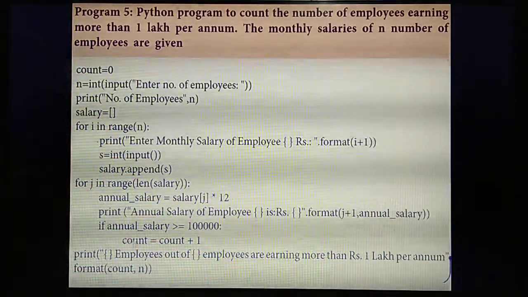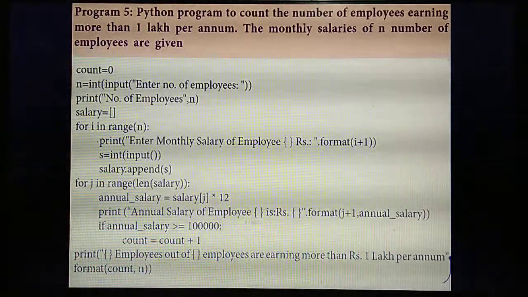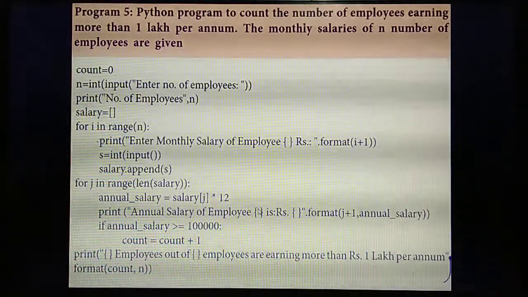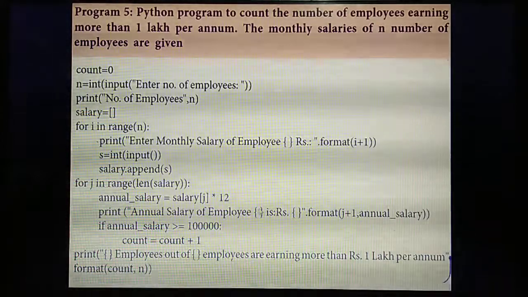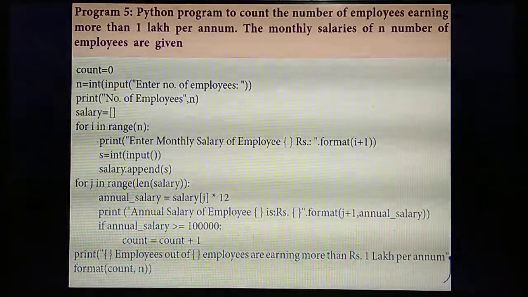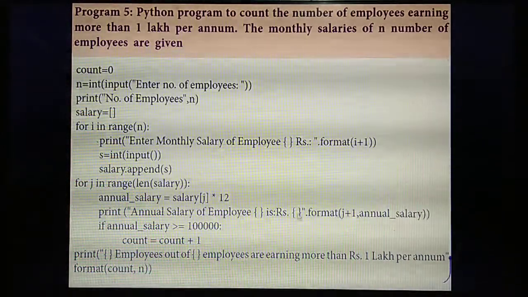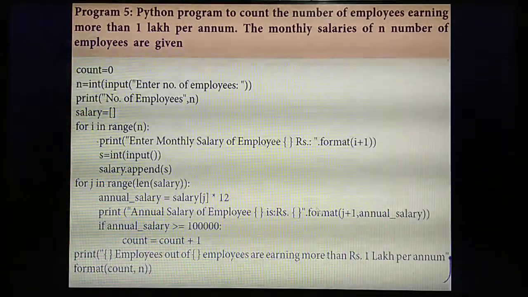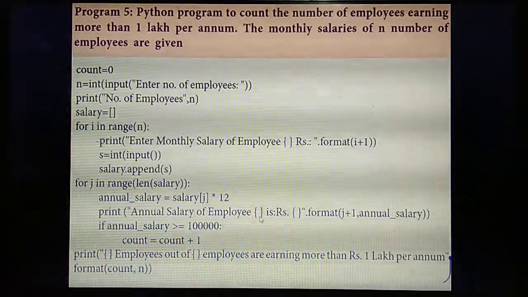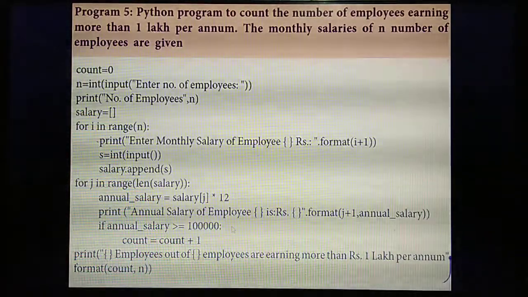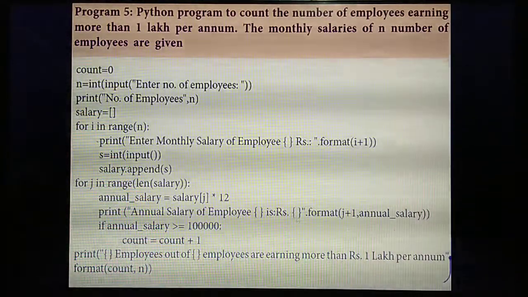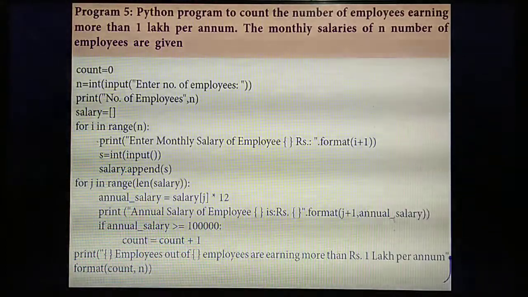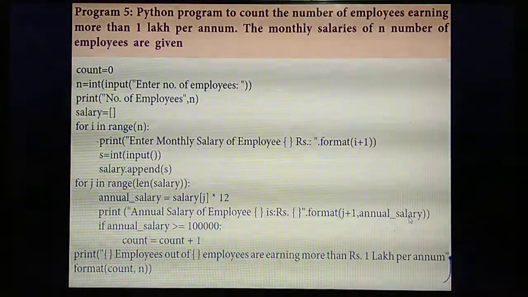Understand? Next, you need to print the value, so the annual salary of the employees. That means the annual salary of employee 1, employee 2, employee 3, in rupees. For that, each time it needs to increment, inside the format function, j plus 1: employee 1, employee 2, employee 3, till however many employees you are giving, you need to give the salary in rupees. For that you are giving the annual salary.